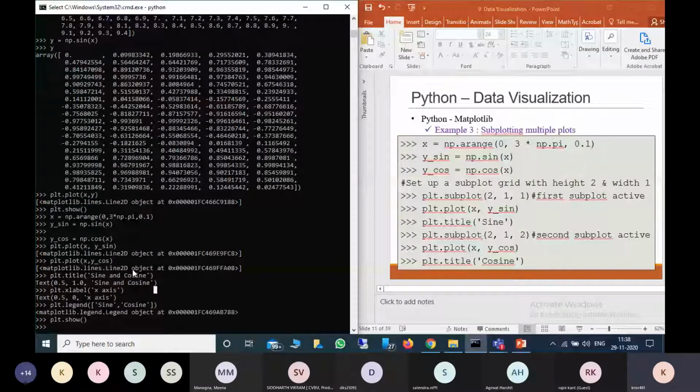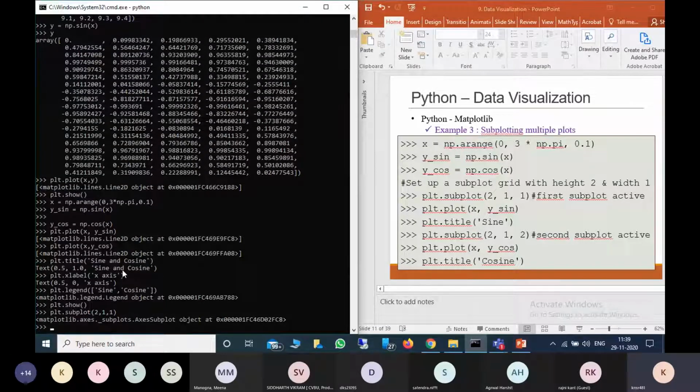For that, first I am defining plt.subplot. Here I am providing the grid dimensions, 2 by 1, and the first grid index. Now I am calling plt.plot with x comma y sin.